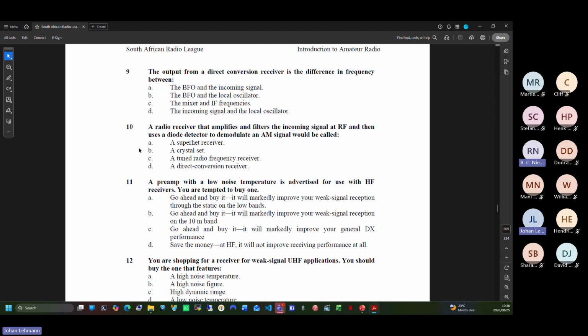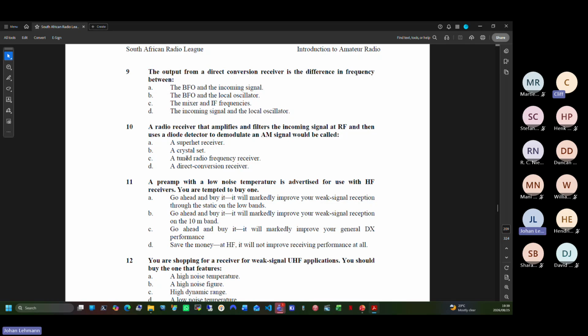Question 10. A radio receiver that amplifies and filters the incoming signal at RF and then uses a diode detector to demodulate an AM signal would be called a...? So that's a tuned radio frequency. Think carefully.